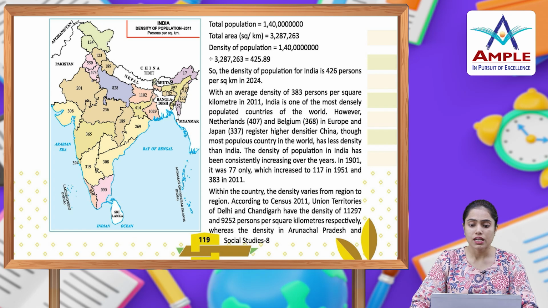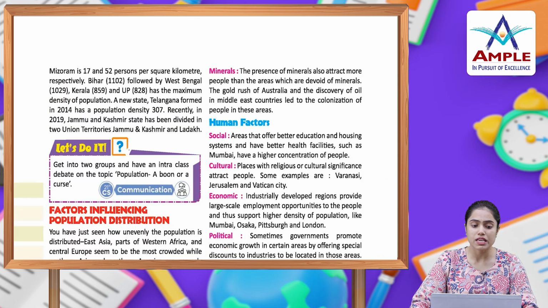Within the country, the density varies from region to region. According to census 2011, union territories of Delhi and Chandigarh have the density of 11297 and 9252 persons per square kilometer respectively, whereas the density in Arunachal Pradesh and Mizoram is 17 and 52 persons per square kilometer respectively.